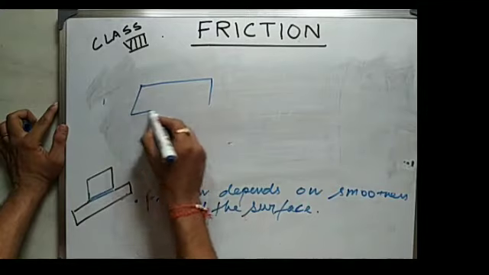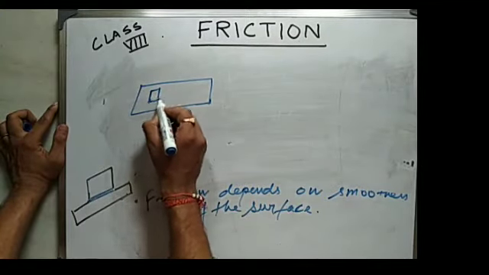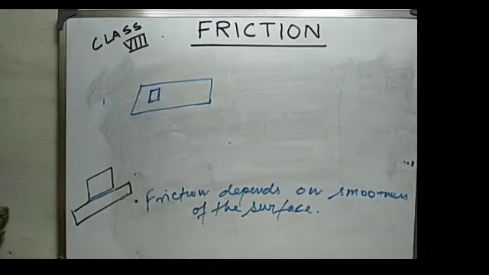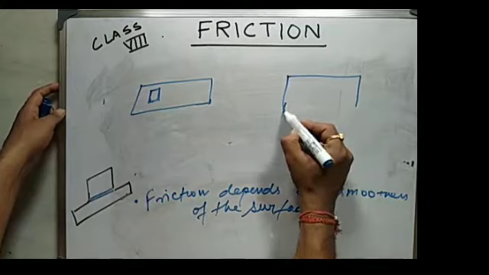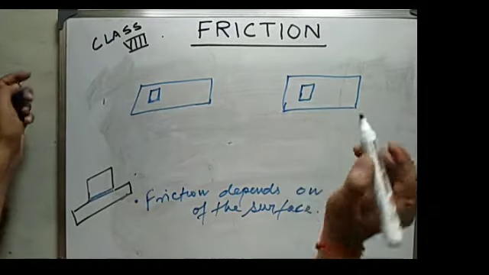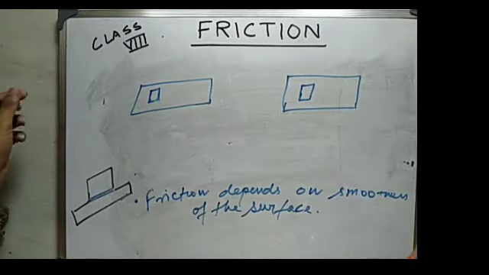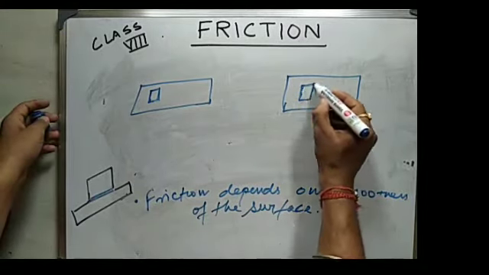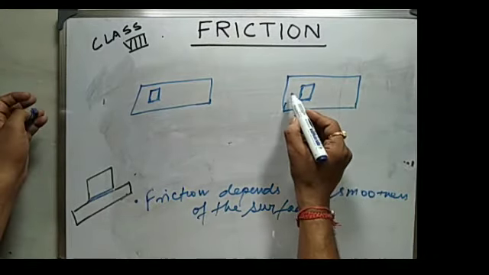So this is the tabletop, and there is a normal book, and this is another tabletop, and the book is wrapped in a plastic coated, smooth paper. The book is wrapped in a smooth plastic wrapper.